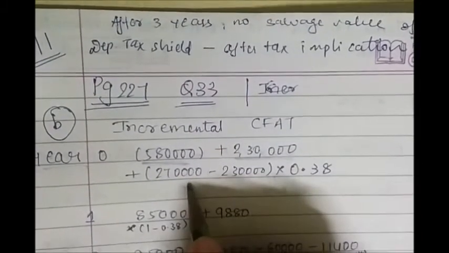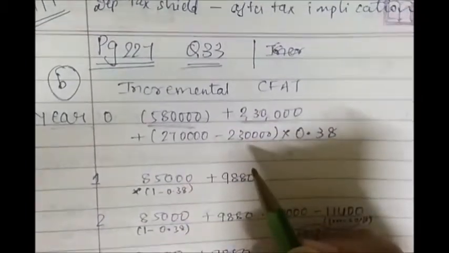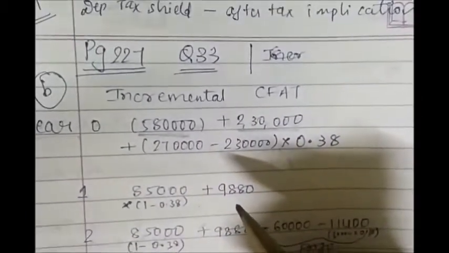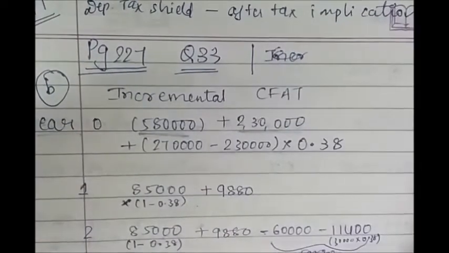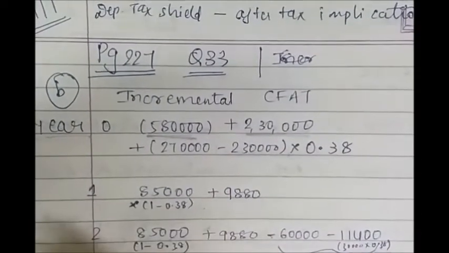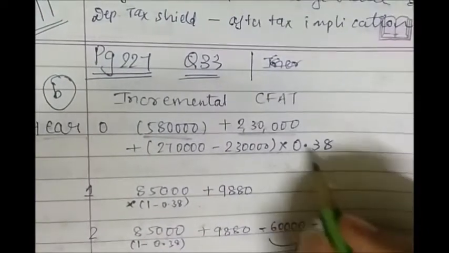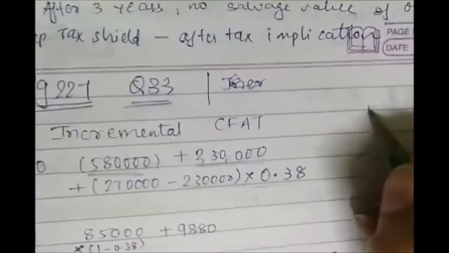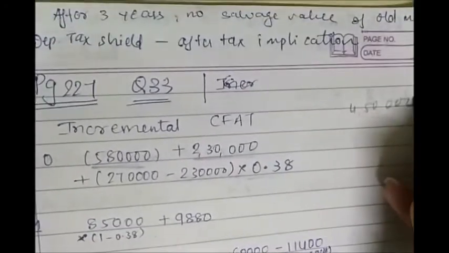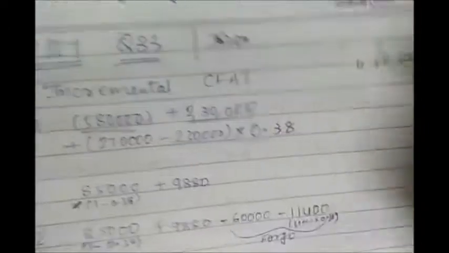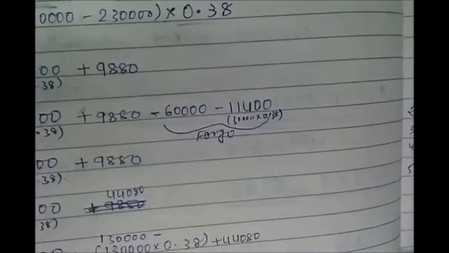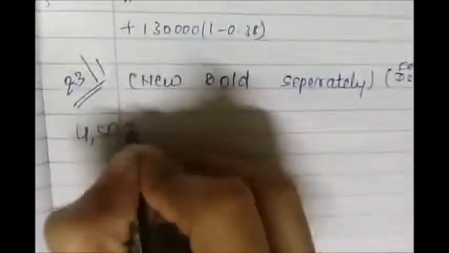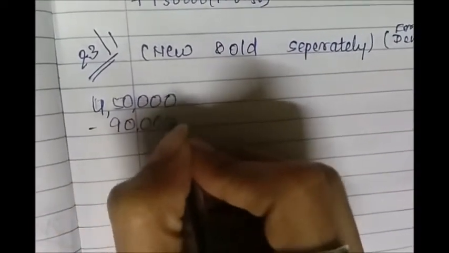And then we will calculate the capital gain as we did in Modern Pharma. Right? We calculated the cost, then the difference between the selling price and the cost, and then the tax rate on it. So in this case, the cost of the old machine was 4,50,000, right? And the rate of depreciation is 90,000.